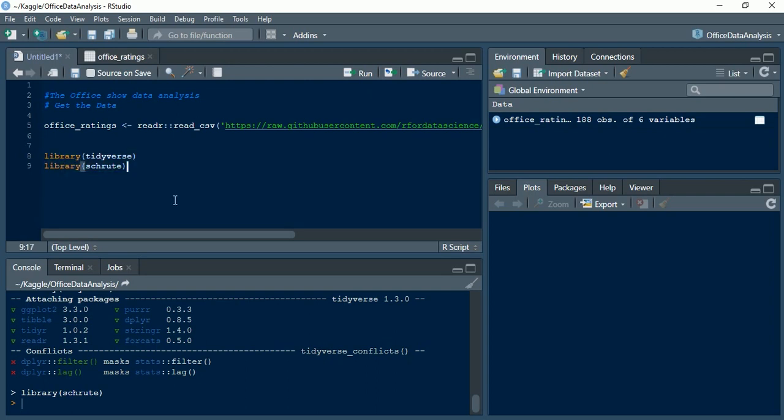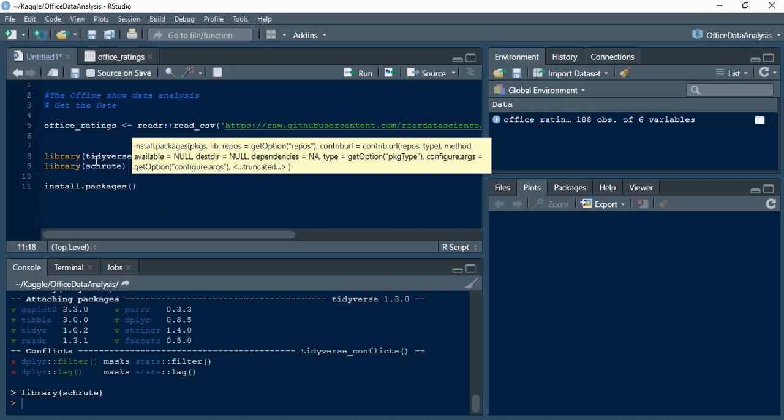And another thing, by chance if you are not able to load the package into the tool and you're getting some error, perhaps it would mean you should actually install the package. To install the package there are two ways. One would be to go for the install.packages function and put in whichever package you're looking for.